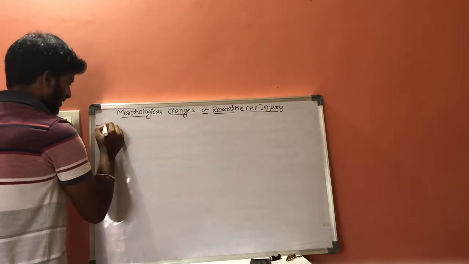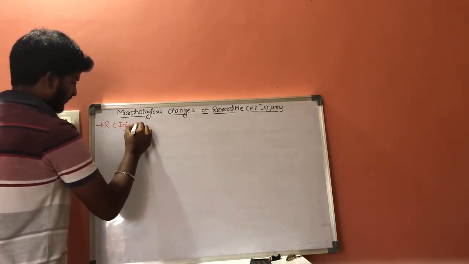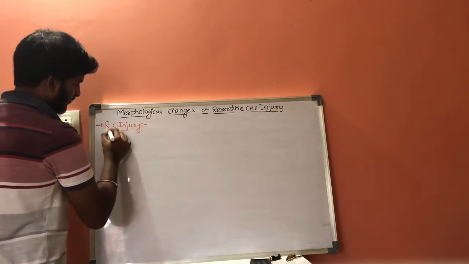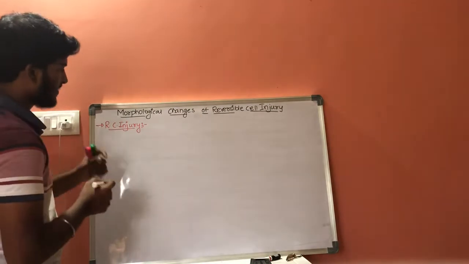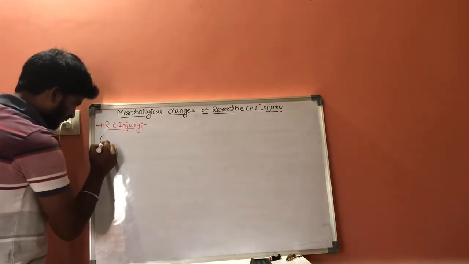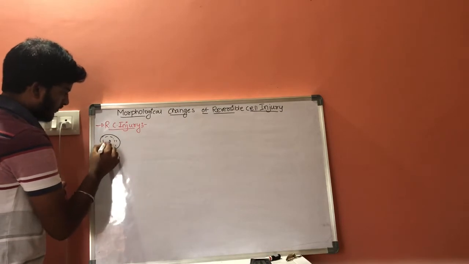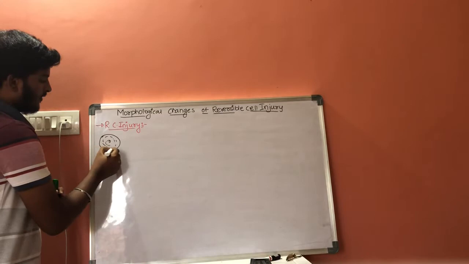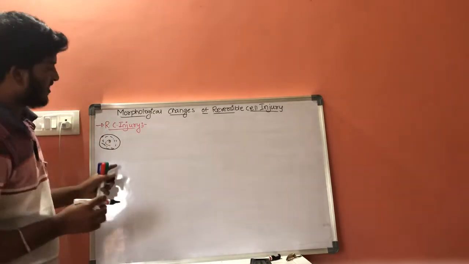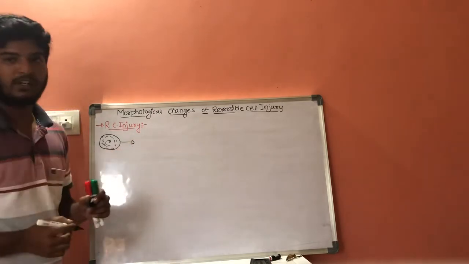First, let us discuss reversible cell injury. What is reversible cell injury? Let us consider a normal cell. This is a normal cell which is exposed to stressful conditions.